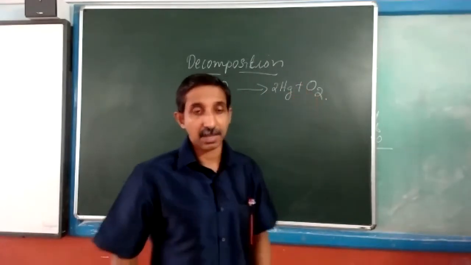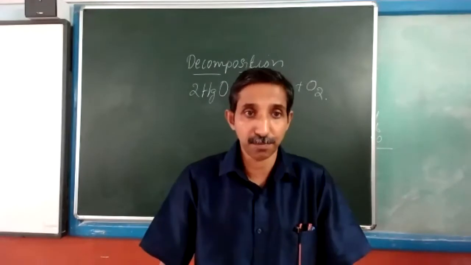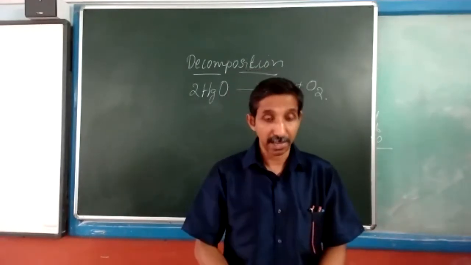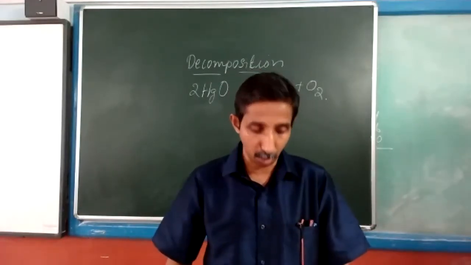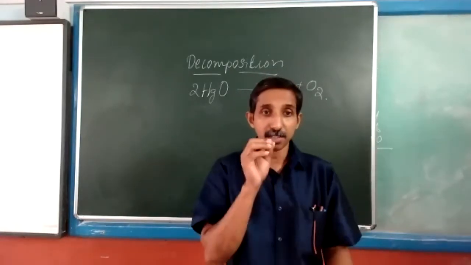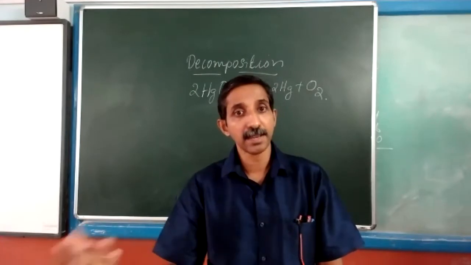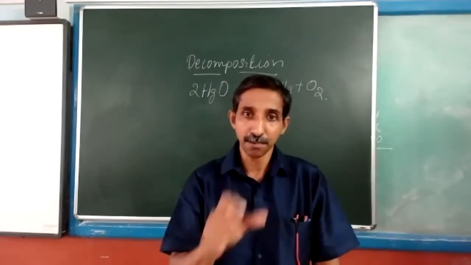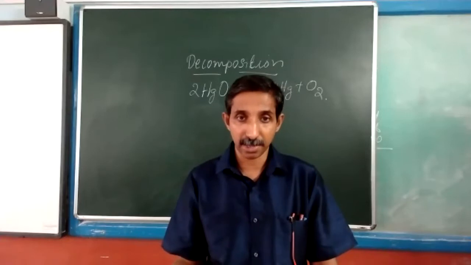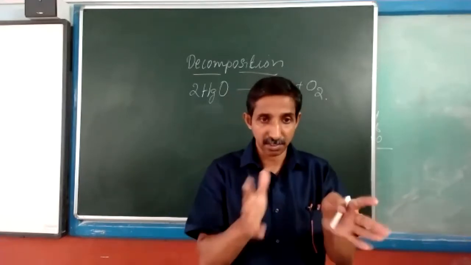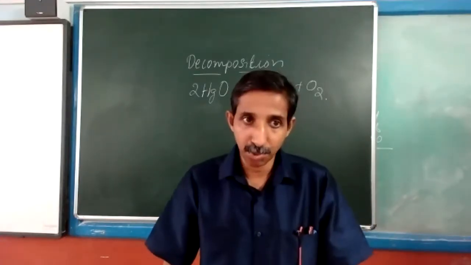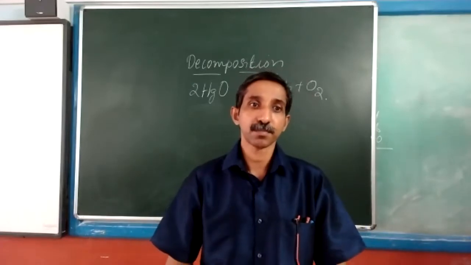Now let's see the second type of decomposition, where we again start with a compound only, and this compound gives maybe one compound and an element. A mixture of a compound and an element may be the product during this second type of decomposition.